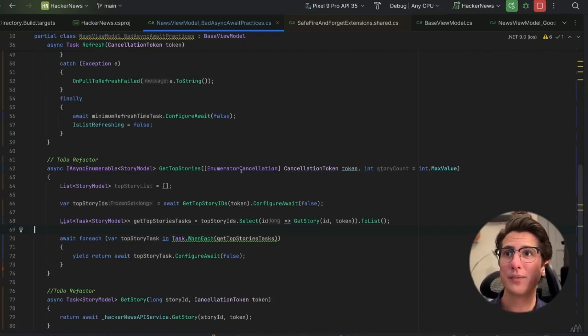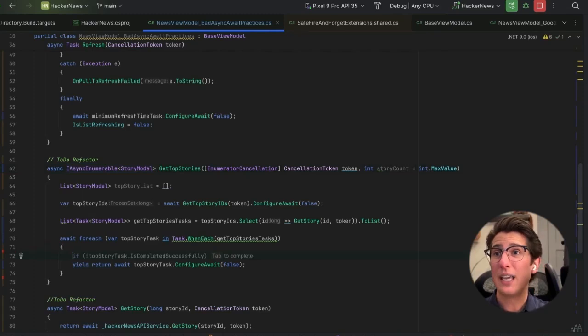And so by just decorating our cancellation token parameter with this EnumeratorCancellation attribute, every time this foreach loop iterates, so let's say Task.WhenEach completes, we get our value, and then we loop back. When we do that iteration, .NET, the runtime, will actually check our token. So I highly, highly recommend always using EnumeratorCancellation for your cancellation token methods in IAsyncEnumerables, because now you never really have to worry about canceling the task yourself, or rather checking it.